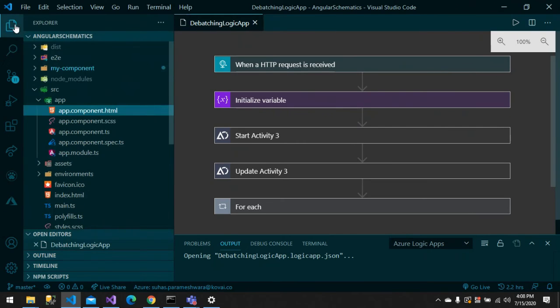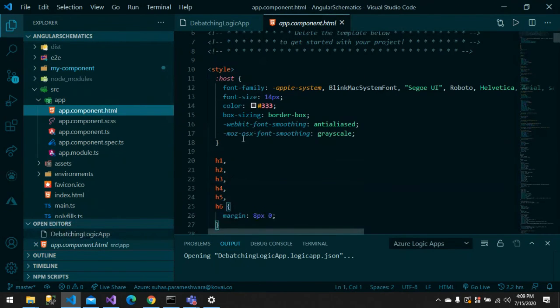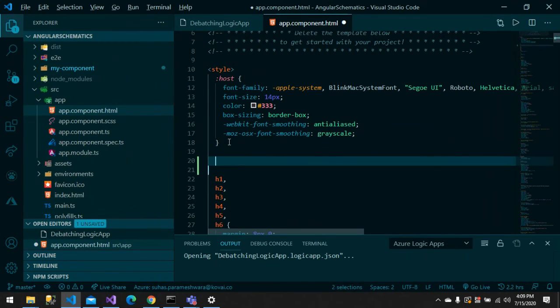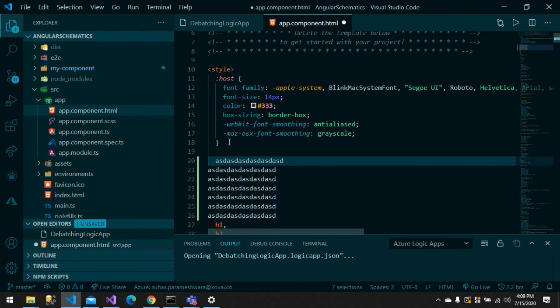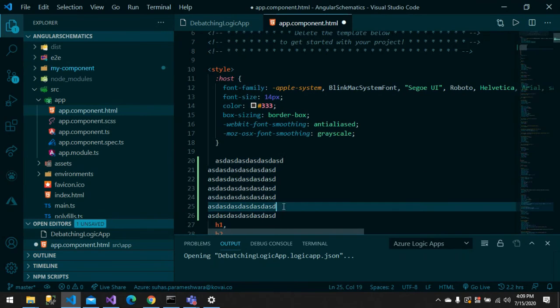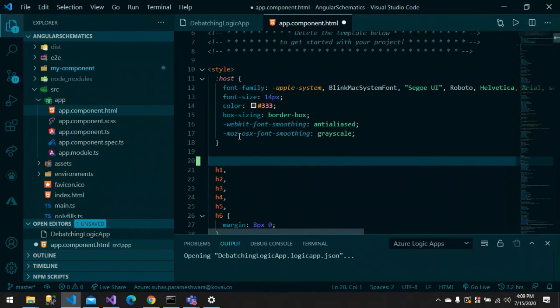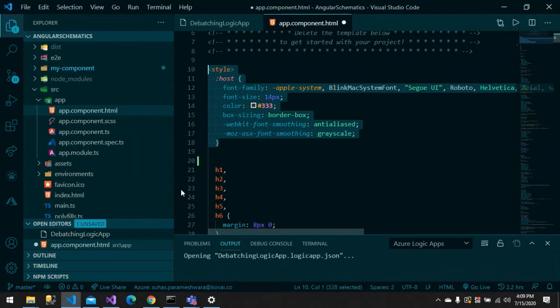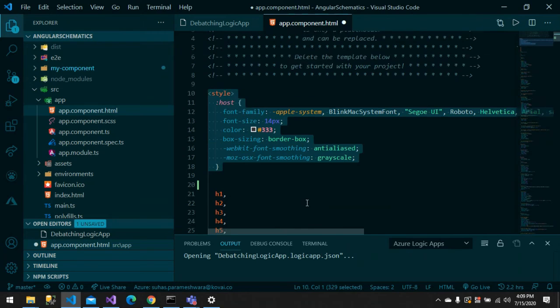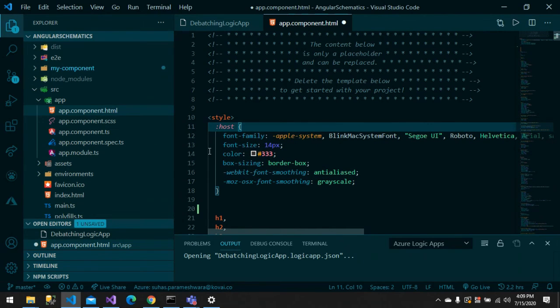So likewise, VS Code has its own shortcuts. I can do multi cursor typing. I can say Control Alt up arrow, and I can type simultaneously on the same line. And you can select and do Control Alt down arrow, and it will duplicate the value for you. Likewise, VS Code has its own set of things, and the main thing is extensions. Don't forget to explore it.